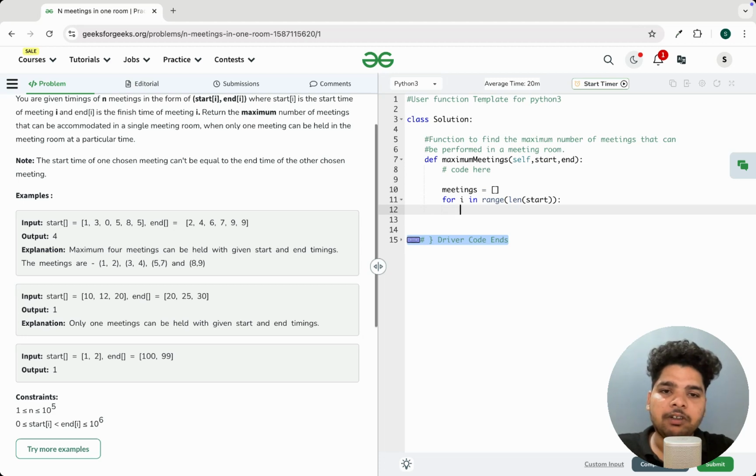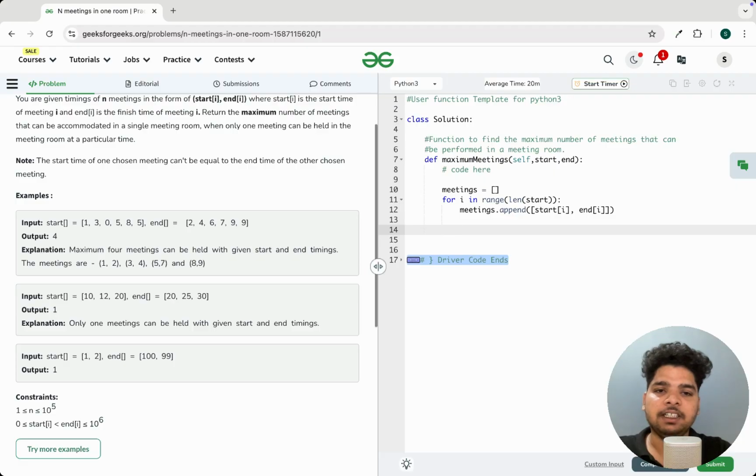Then every time we'll do meetings.append, we have to create the pairs, right? So we'll take an array, first element will be start of i, and the second element will be end of i, the end of the meeting. Okay, this is done.